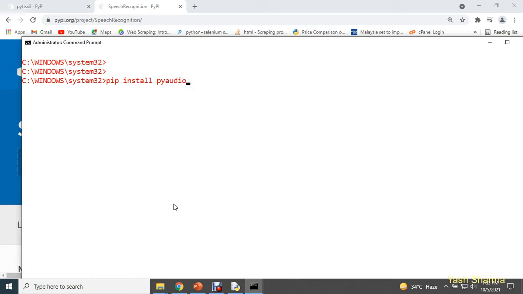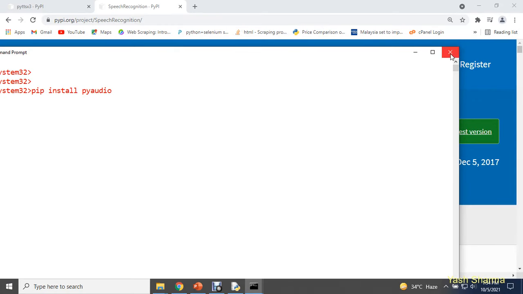Okay, after installing pipwin with pip install pipwin, now you need to install PyAudio: pip install PyAudio. Press enter, and it is going to install the PyAudio library for you. Why are we installing it? Because now I want my voice assistant to listen to my voice and behave accordingly, and for this we need these two packages, PyAudio and speech recognition. I hope the steps are clear.